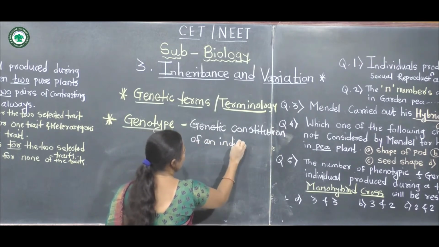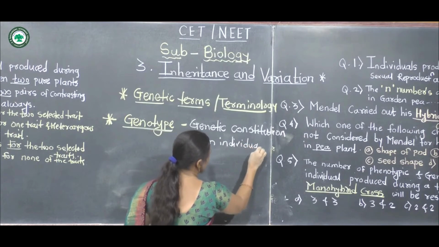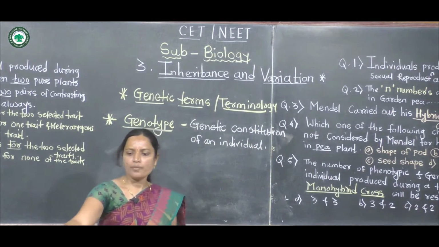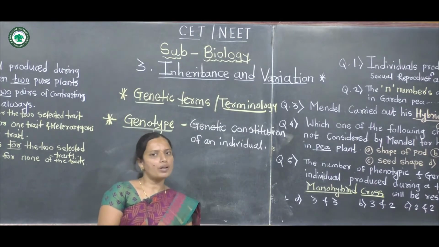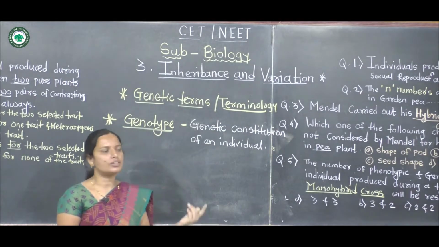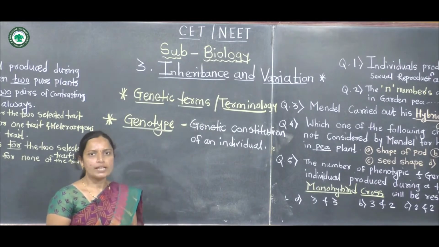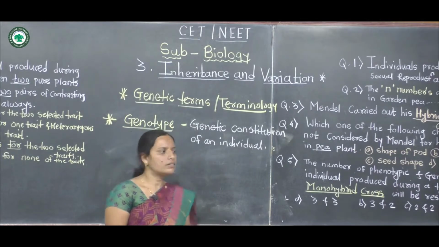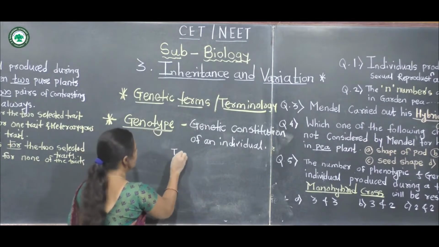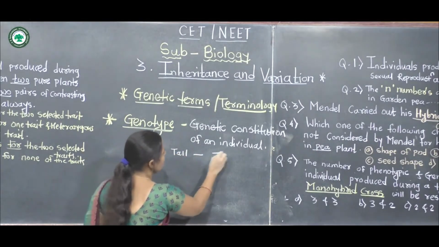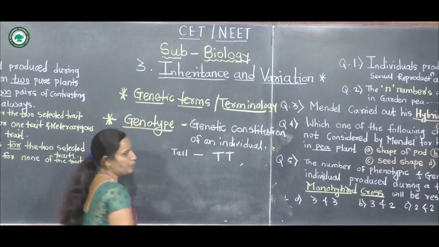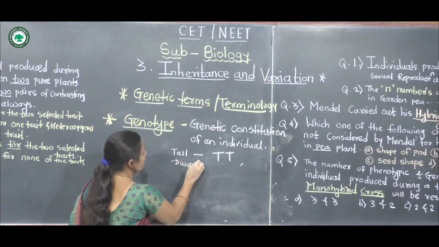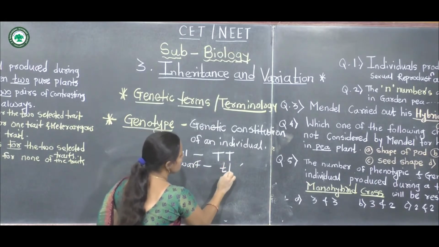The genetic constitution of an individual with respect to particular traits is called genotype. For example, tall and dwarf plants: tall plants have genotype capital T, and dwarf plants have genotype small t.